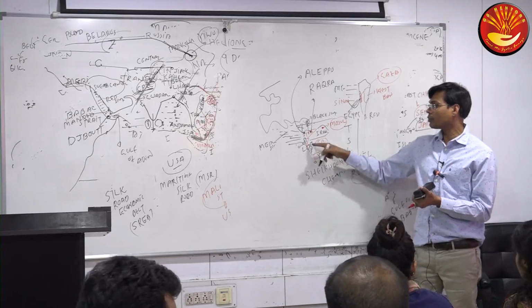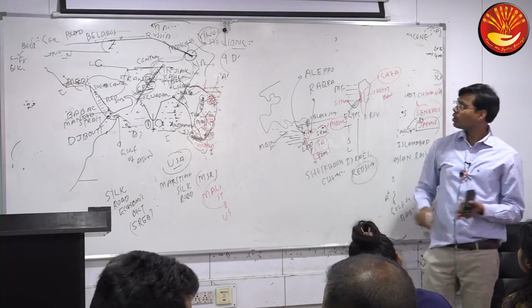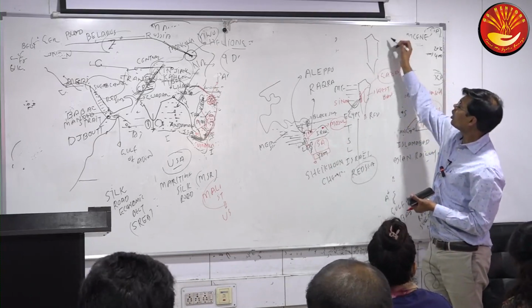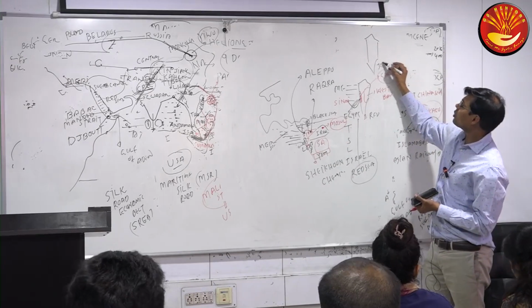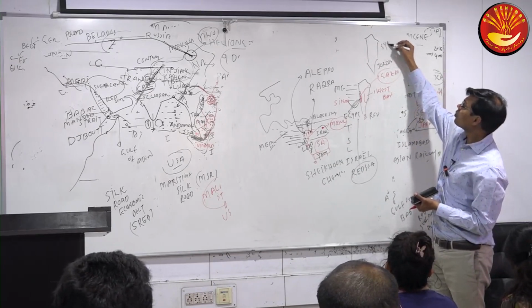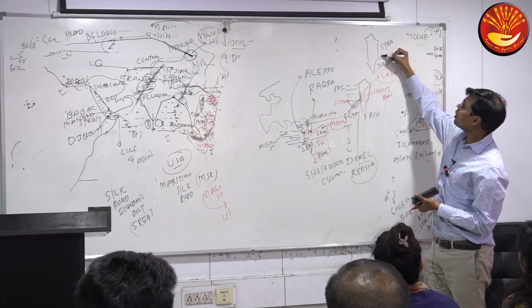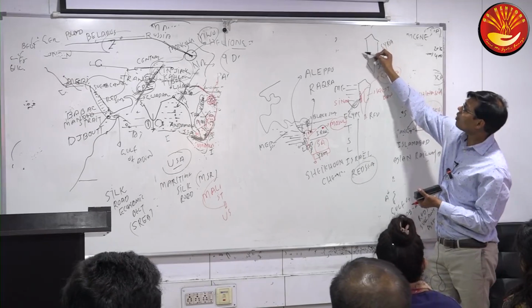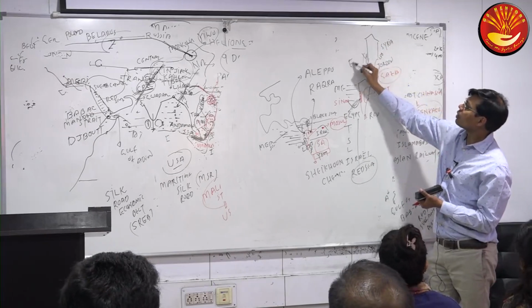Jordan is on this side, slightly this side. Jordan touches Israel. If this country is Israel, then one side of Israel touches Jordan. And this side, which country? Syria. And also this country? Lebanon. And this side, which country? Egypt.